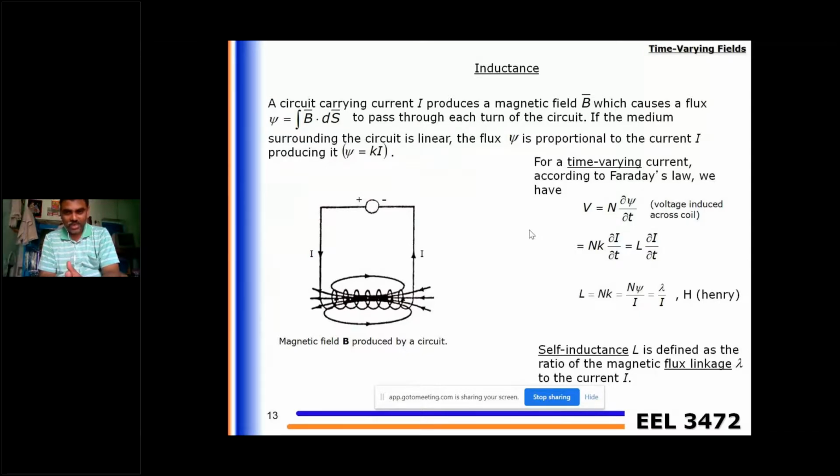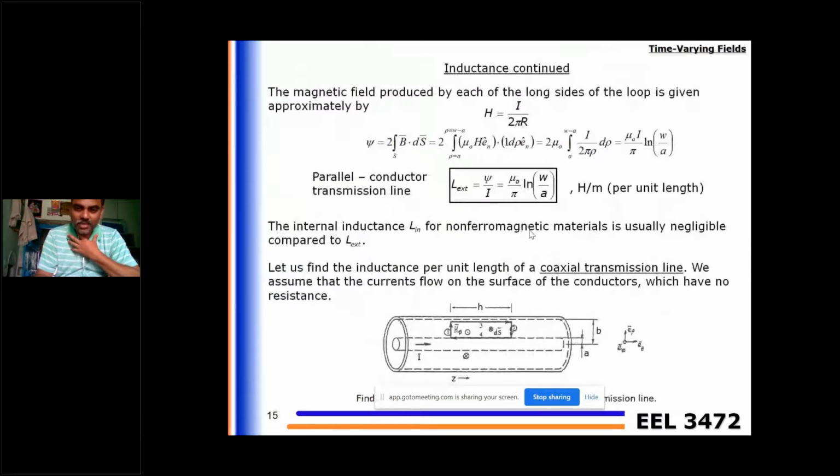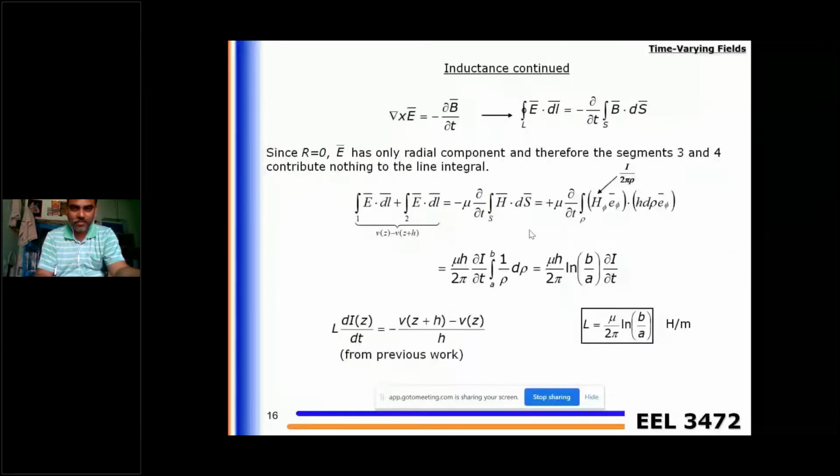Here self inductance is always the ratio of magnetic flux linkage to the current I flowing in the loop. Remember, the magnetic field is always in loops, and the electric field is always in the radial directions. And if you have a series connection of inductances, there is a summation. For the coaxial transmission line also, we found the inductance expression mu by 2 pi log b by a. So this is inductance, and these are the general forms of Maxwell's equations: differential form and integral form.